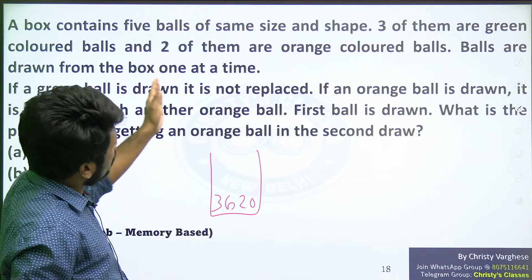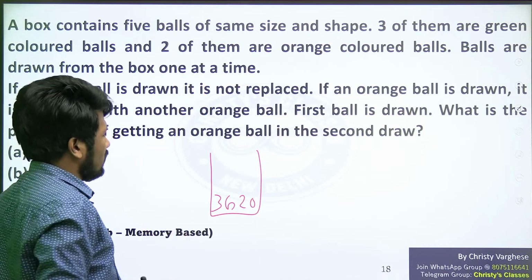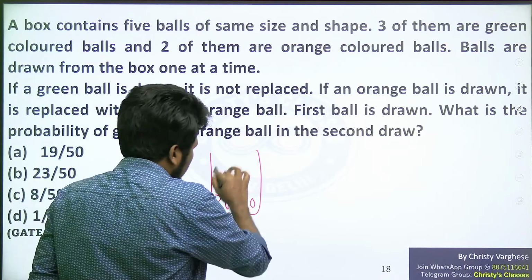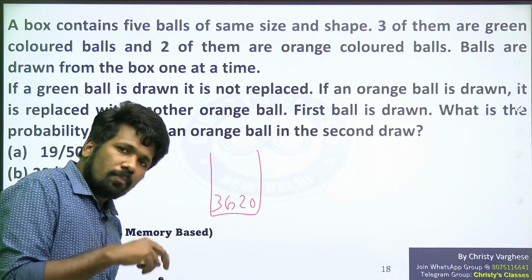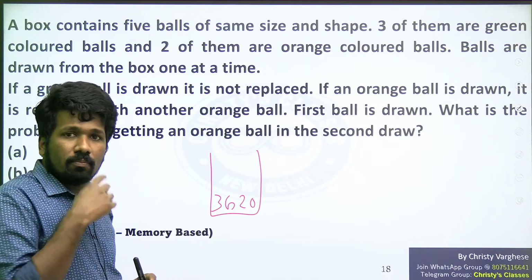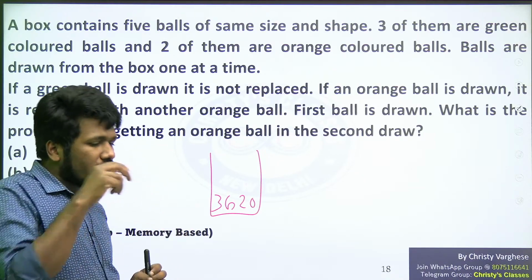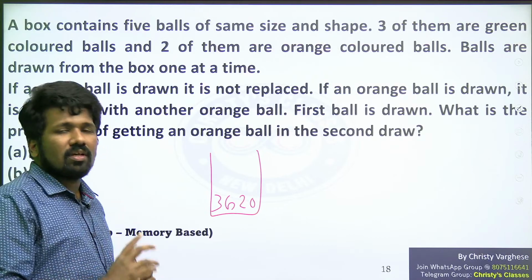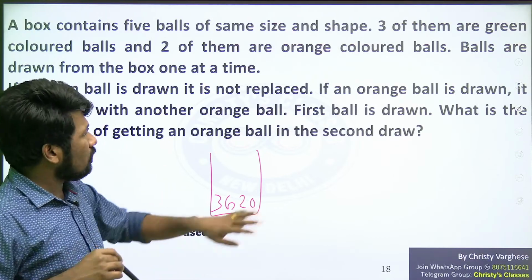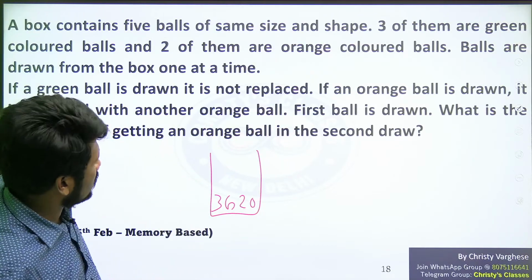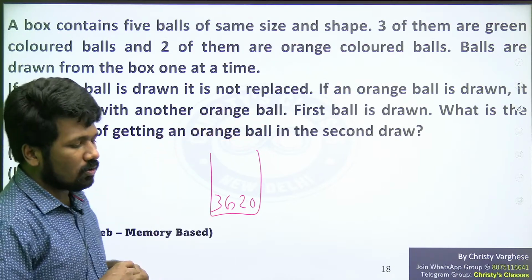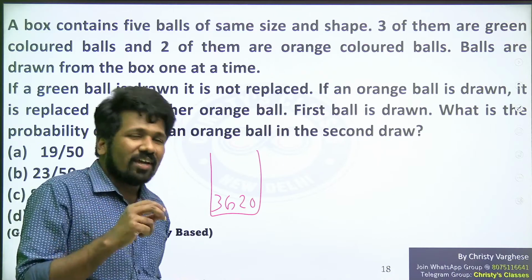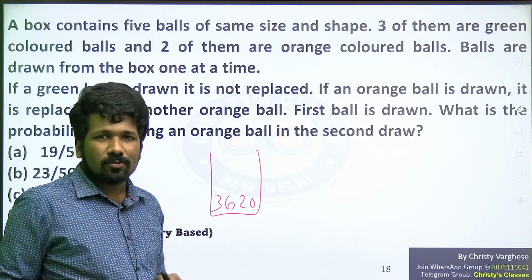Now if a green ball is drawn, it is not replaced. That means if you are taking out a green ball, that ball you will not put back, or an identical ball you will not put back. That means if you are taking out a green ball, the number of balls in the box gets reduced. But if you are taking out an orange ball, the situation is different. So if an orange ball is drawn, if you put the same ball back into the box also, it's okay.